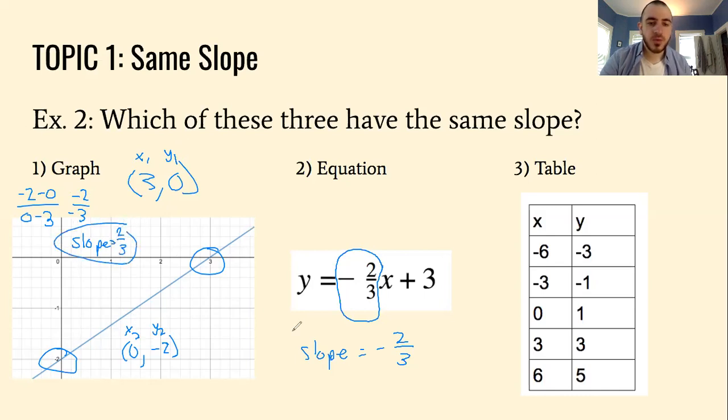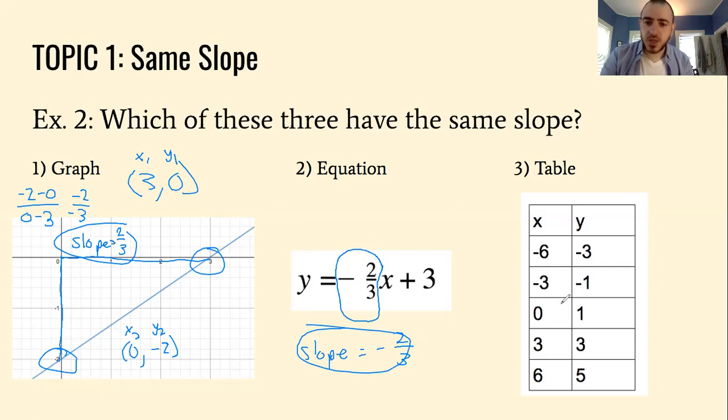Okay, so then you just have the chart left. But again, if you wanted to do the triangle method, that also works. You see we're going up by 2, and then to the right by 3. So rise is 2, run is positive 3. So yeah. Back to the table.